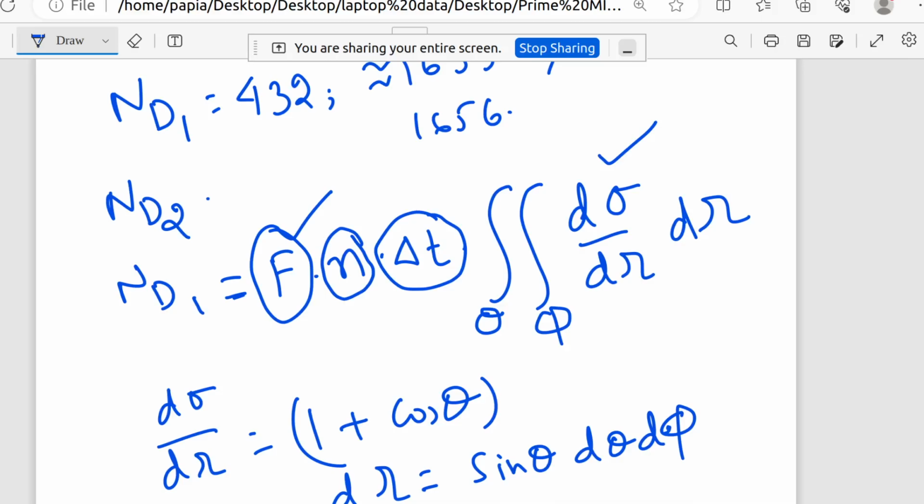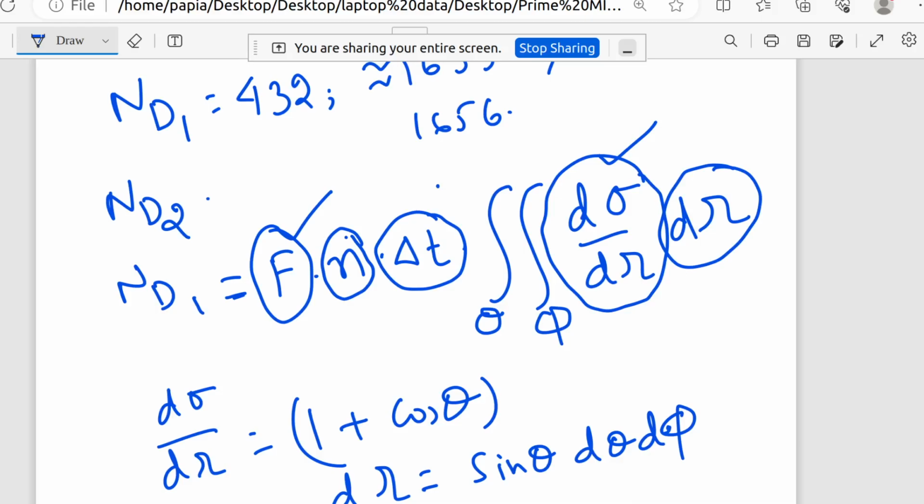So flux is given, delta t is also given, n means number of target nuclei, and this is the expression: d sigma d omega into d omega. Here d sigma d omega is the cross section of the particle beam, and d omega is the solid angle made by the detector. So the full expression for nd1 is f n delta t, integration over theta and phi, d sigma d omega. That is the full expression.